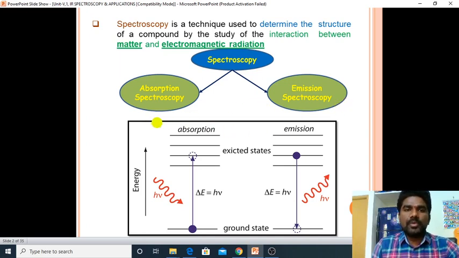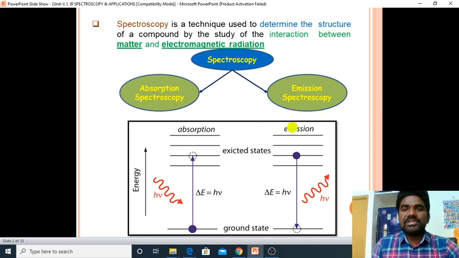Absorption spectroscopy is a spectrum recorded while the molecule is absorbing energy or radiation. Absorption by the molecule gives the type of spectra known as absorption spectra.